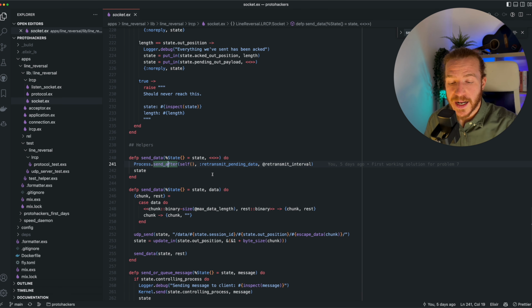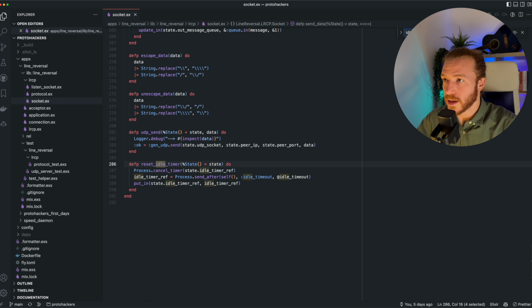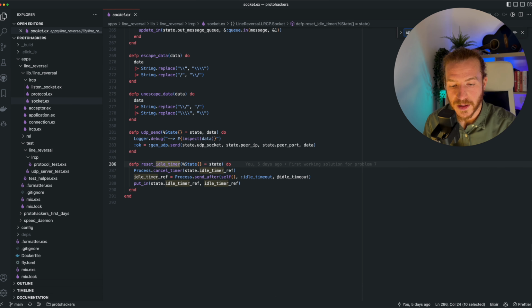There is also an idle timer that I set up to keep track of whether the client is idle for too long. And that is here. So this is the reset idle timer call that we call when there's action with the client, essentially. Because unlike in TCP, since UDP is stateless, there will be no UDP closed message. So the problem description suggests to consider clients as gone after a while, like 60 seconds.